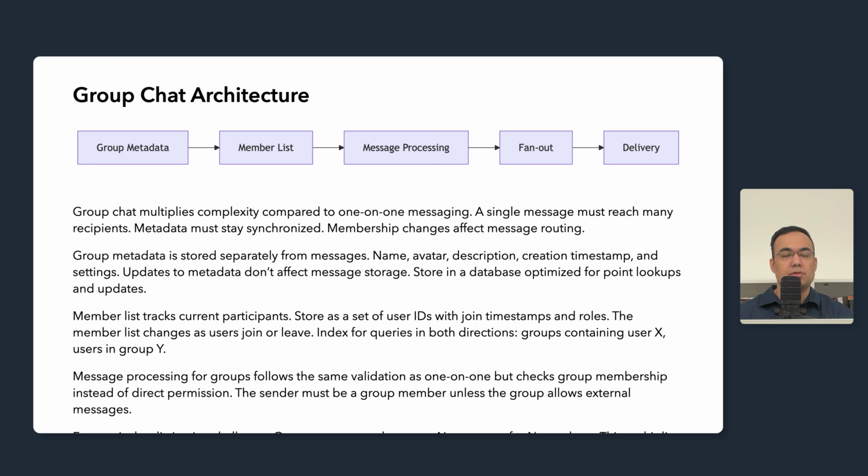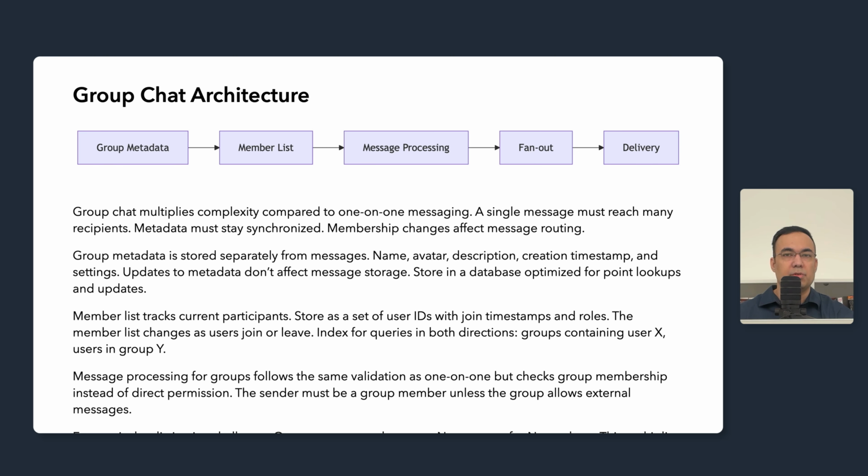Fanout is a distinctive challenge of group chat. One sent message becomes N deliveries for N members. This multiplies the write load if we are storing per-recipient copies. It multiplies the delivery traffic as well. It can also multiply storage depending on our fanout strategy. A message to a 100 member group is fundamentally different from 100 one-on-one messages.